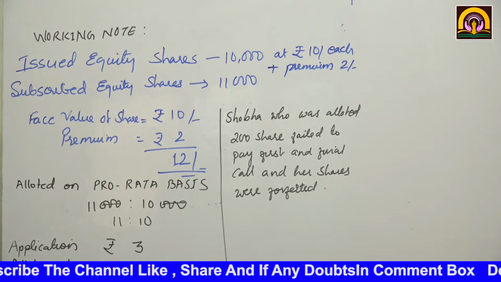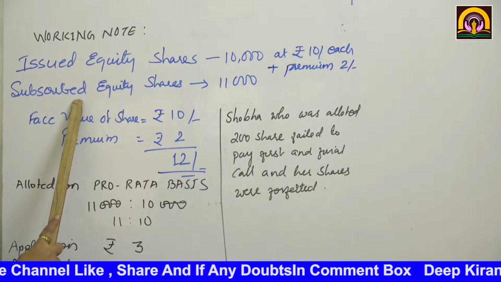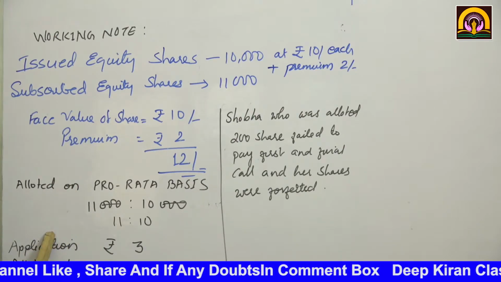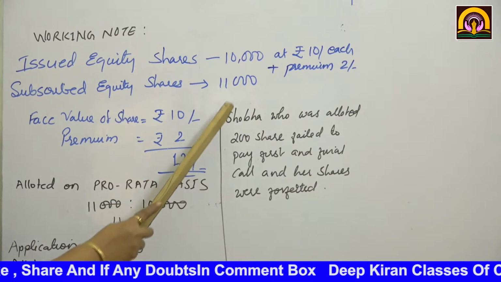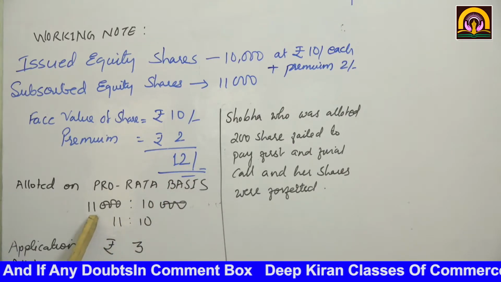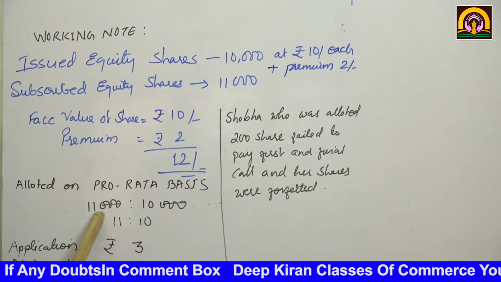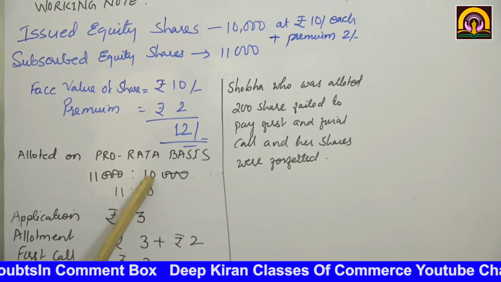Now the company decided what? To allot shares to all the subscribers, but on what basis? On pro rata basis. It means there is over subscription by 1,000, so we are going to take out the pro rata basis, the ratio 11,000 to 10,000.